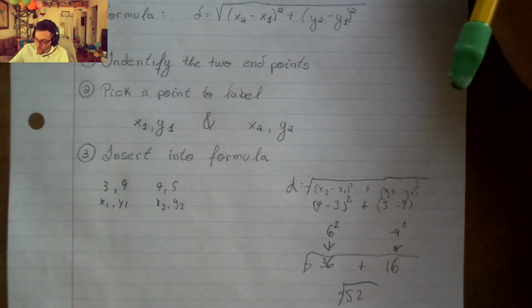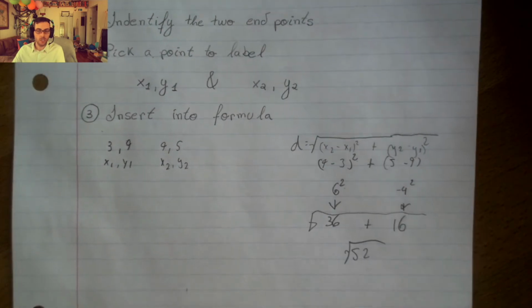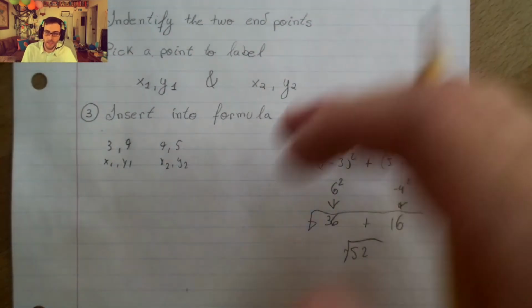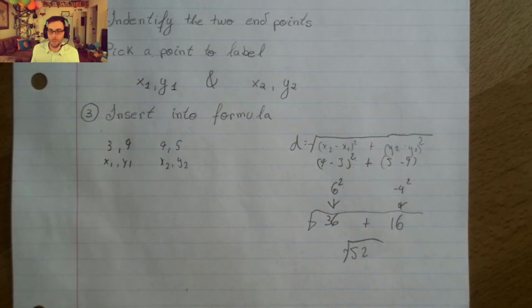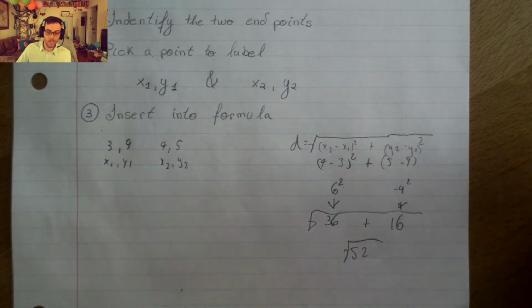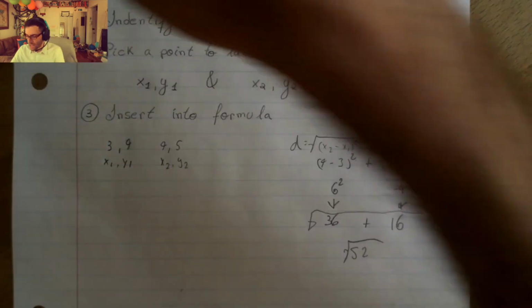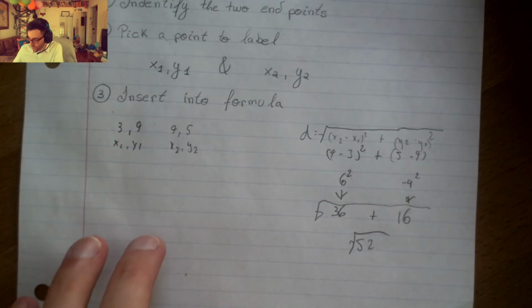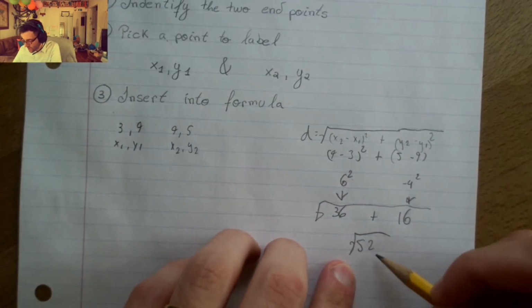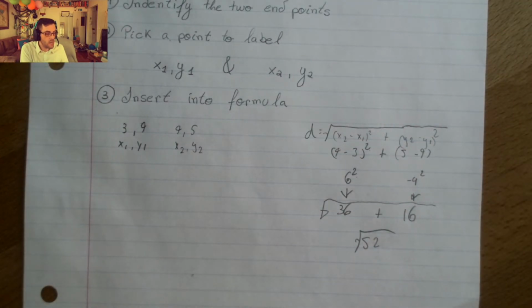If you look on the Delta Math website, for this question, this picture, it asks us to find the distance between 2 points, leave it in simplest radical form. Depending upon the computer software, your simplest radical form might be something slightly different. It depends what they're accepting as your answer. Realistically, this radical 52 can be broken down further. Remember, back to Algebra 1, we want to find factors of 52, with one of them being a perfect square.